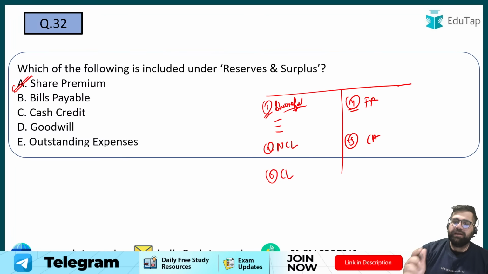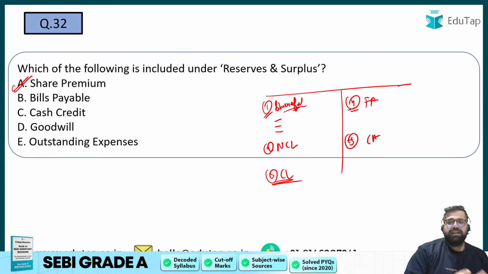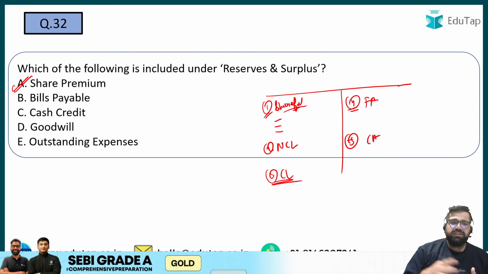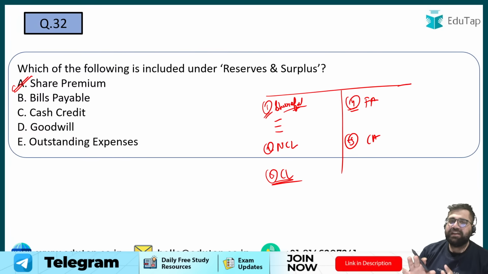Bills payable will be under current liability. Cash credit can be under your asset also if you have given it. If you have received it, then it will be under current liability. Goodwill will be a fixed asset, intangible though. Outstanding expenses will be your current liability. So you should be able to have a basic understanding of what balance sheet looks like.